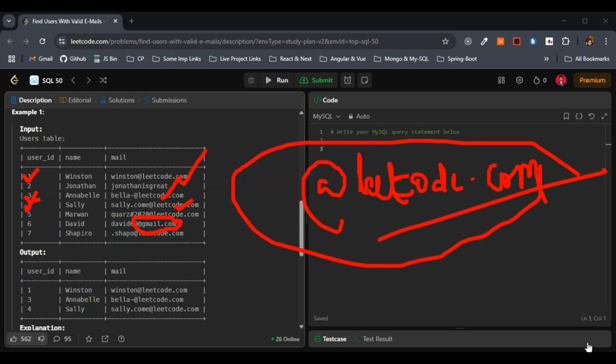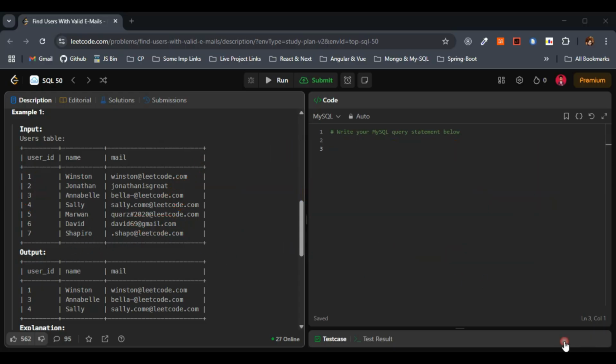The 7th one, Shapiro. So I'll just delete this one. 7th one, Shapiro. We have .shapiro @leetcode.com. Again, here this starts with a dot. It shouldn't start with a dot. It has to start with a letter, right?